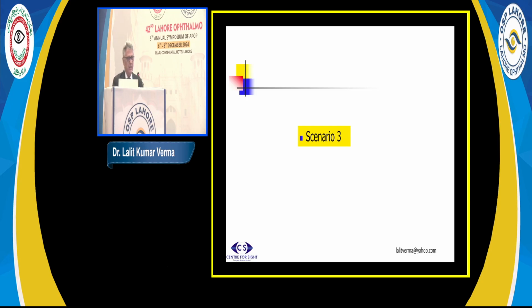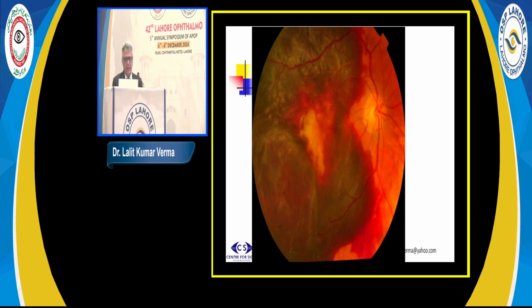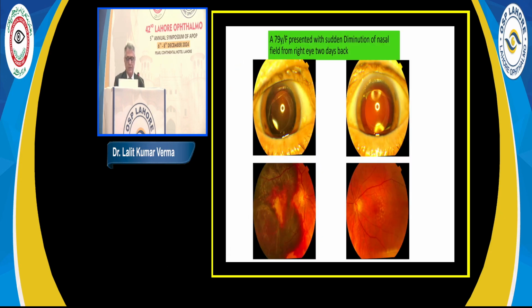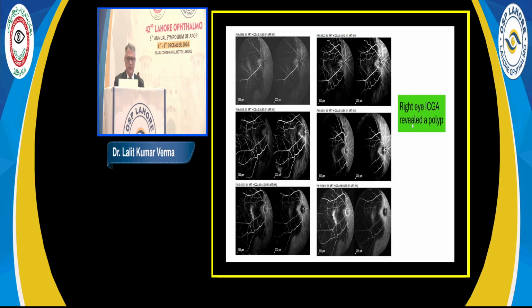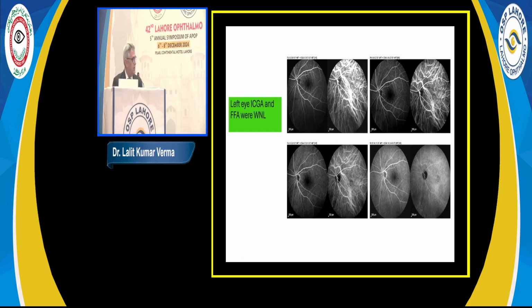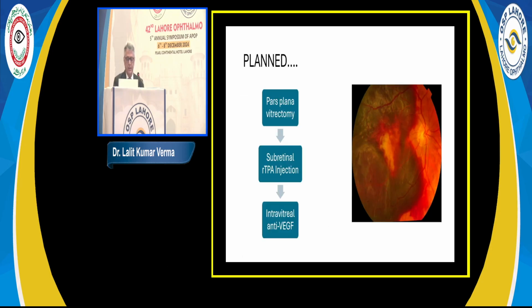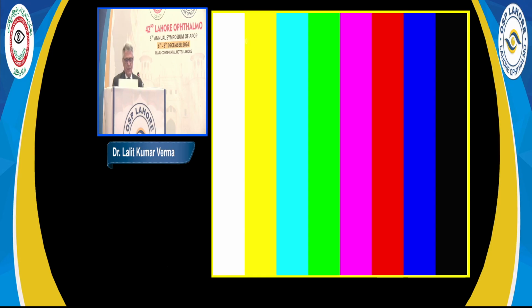So the last scenario is a hemorrhage like this. This is a massive kind of subretinal hemorrhage, submacular hemorrhage. So this, I said, is a kind of emergency, and this patient presented to us with a history of 2 days. We did an FA-ICG. FA-ICG did show some degree of polyp and this BVN, which was leaking here. Left eye, FA and ICG was within normal limits. So what we did was this vitreous surgery.